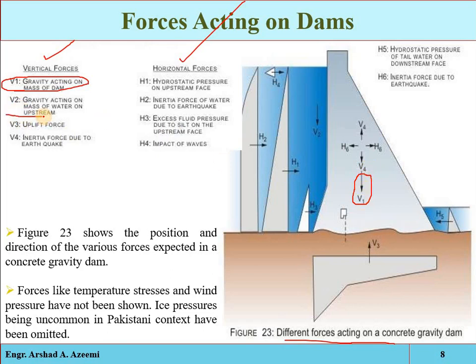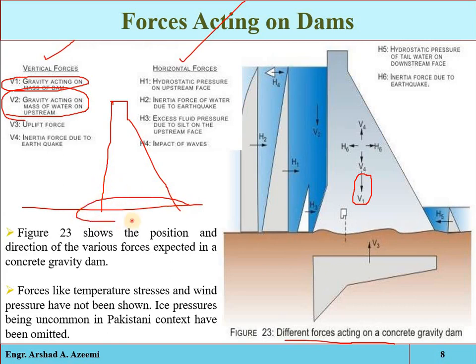The second one is the gravity acting on the mass of water on the upstream side. We have two types of dams. Either the upstream face will be completely vertical, or sometimes, to increase the width of the bottom of the dam structure, the upstream face is a little bit inclined, meaning a slanting portion is provided.